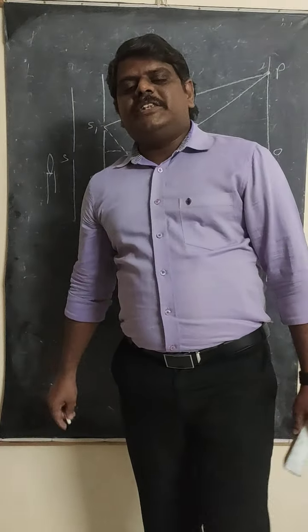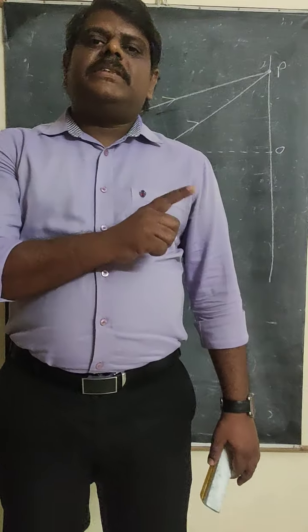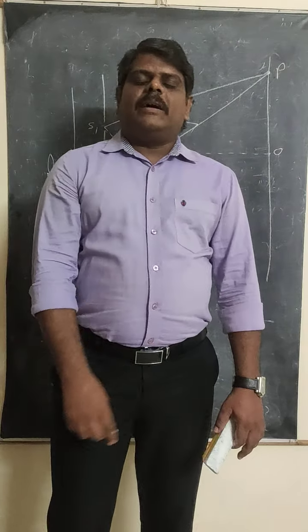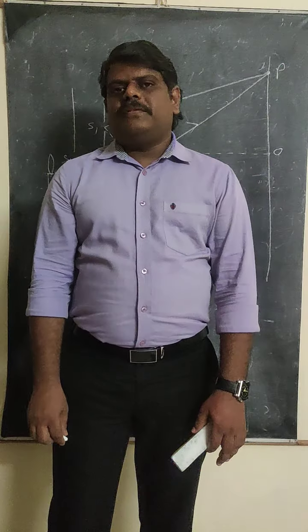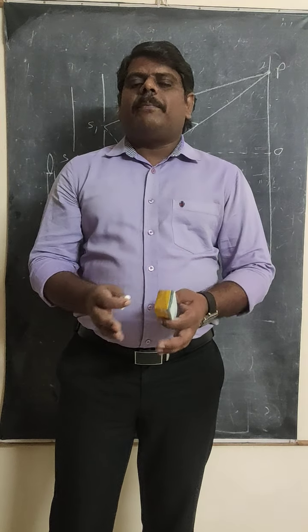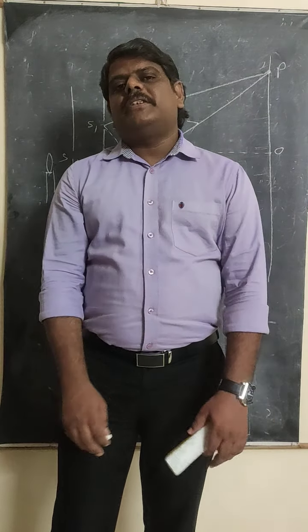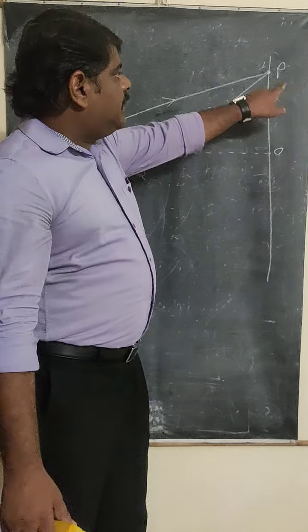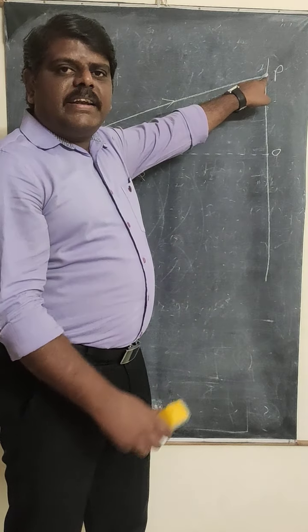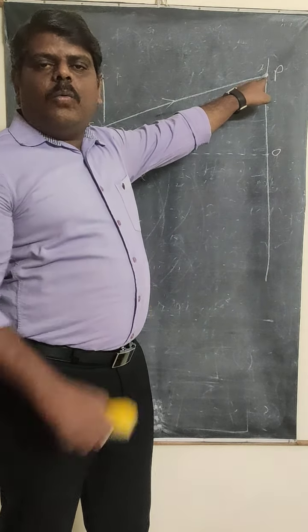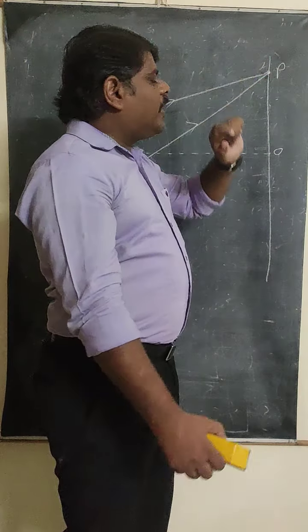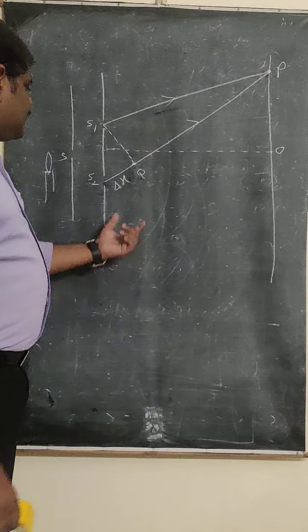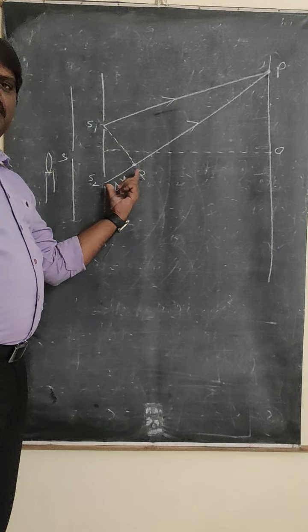As a result of this path difference, sometimes crest will interact with crest, or trough will interact with trough. So whether the bright band or the dark band takes place depends on it. At this point, if two crests are interacting, you get a bright band. If one crest and one trough are interacting, you get the dark band. All that depends on this path difference.